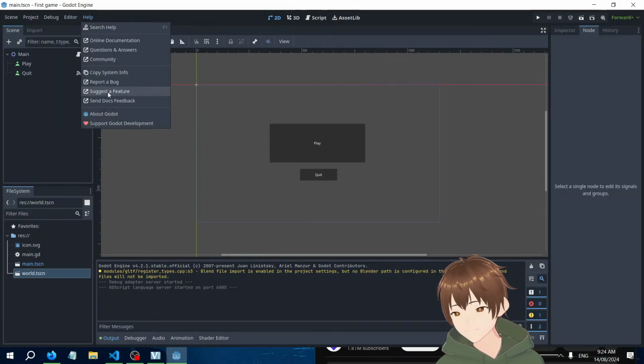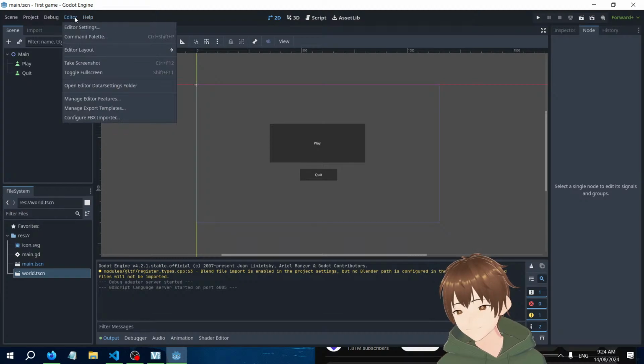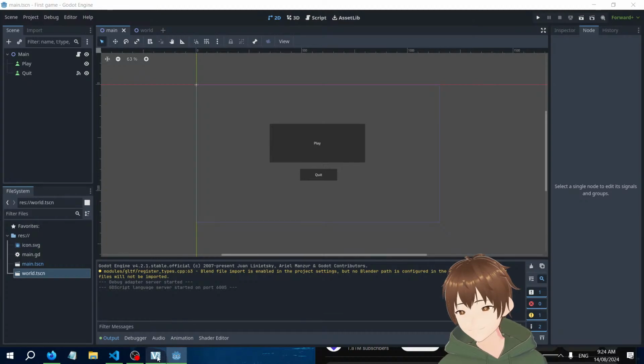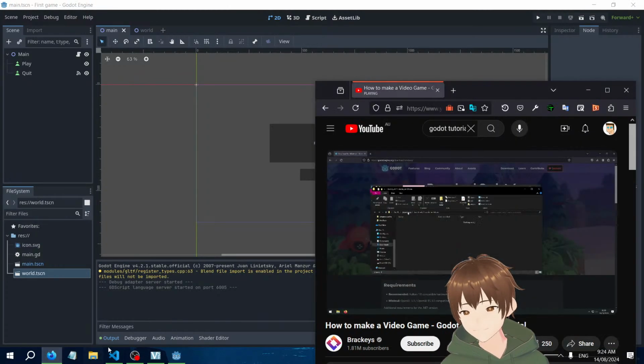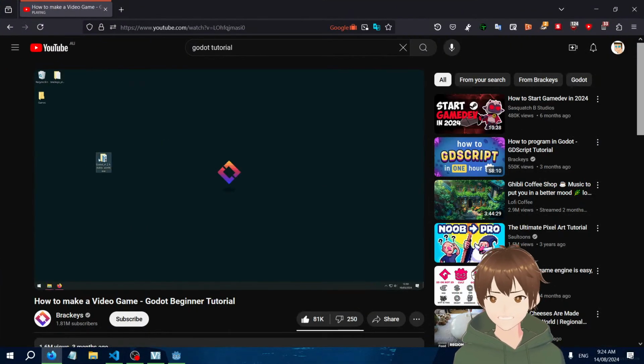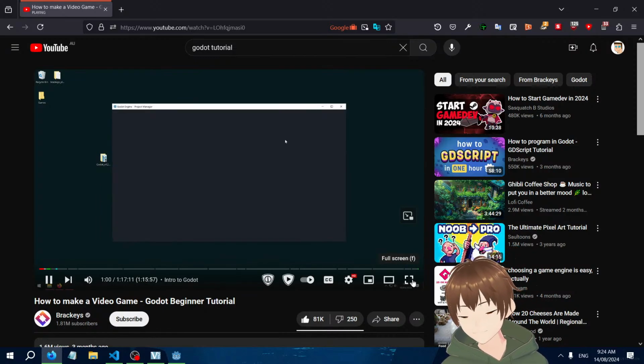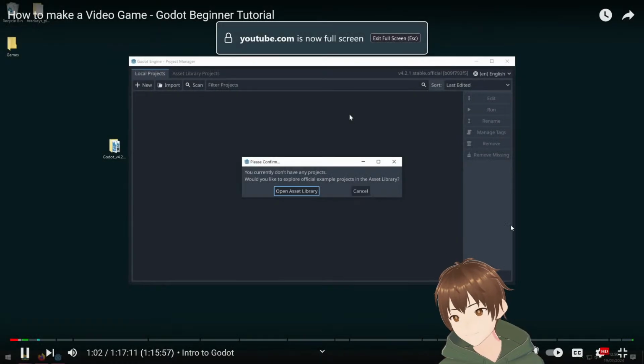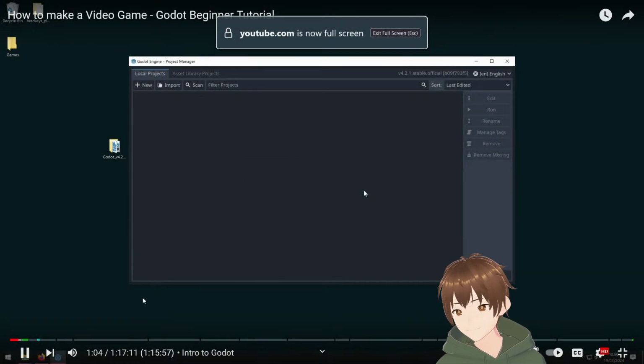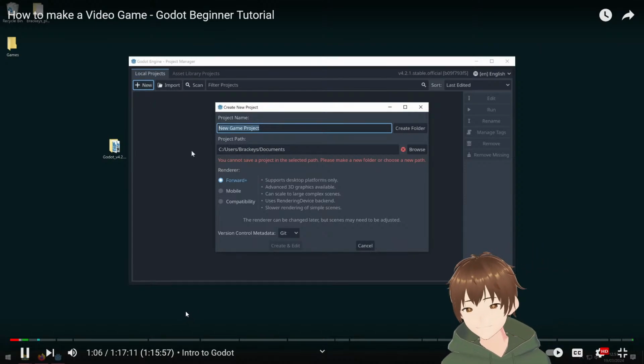This is a huge advantage of Godot. It's extremely lightweight and can even run in the browser. Now you might want to unzip this folder and place it somewhere you remember. But other than that, we're ready to open up Godot. So let's double click it, and it's going to ask us if we want to look at some example projects. I'll just press cancel. Then we can press new, name our project, say